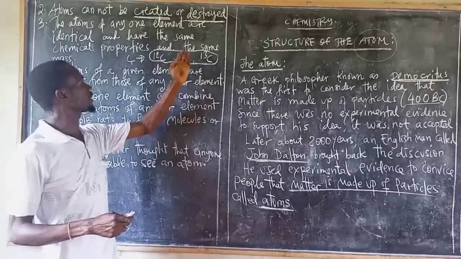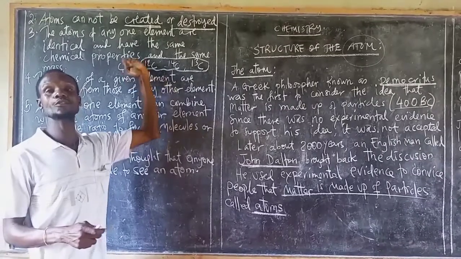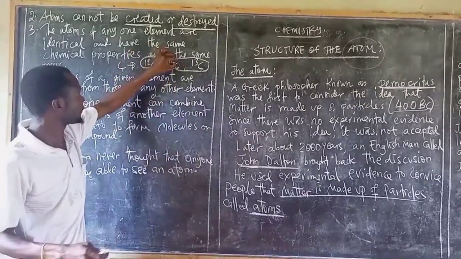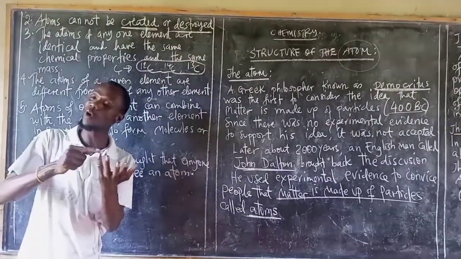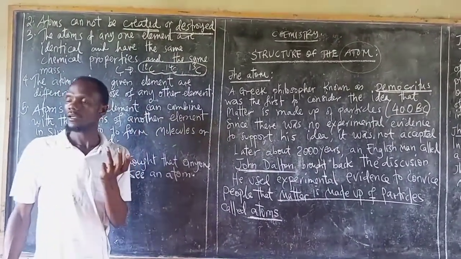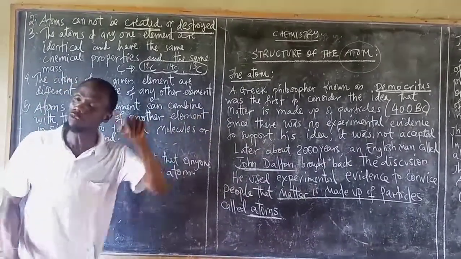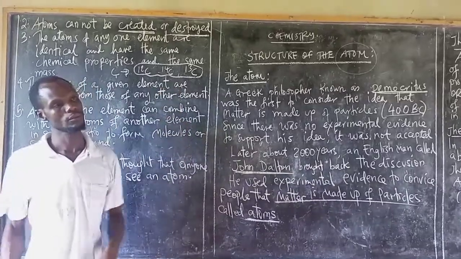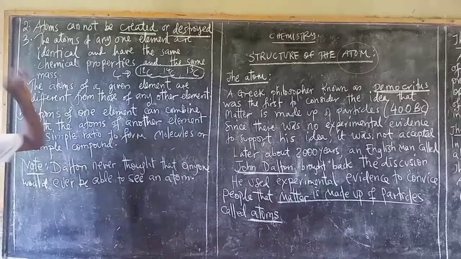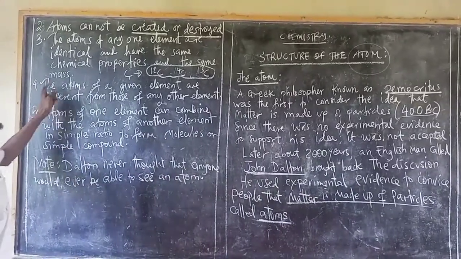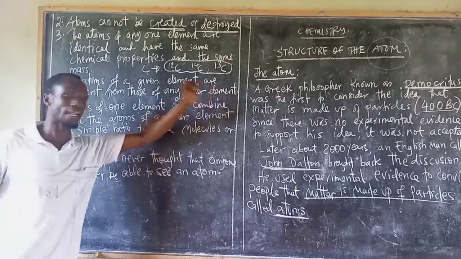Carbon 12, carbon 14, and carbon 13, these are isotopes of carbon. According to Dalton, atoms of the same element have the same chemical properties and also the same mass. And then the first point about atoms, according to Dalton: the atoms of a given element are different from those of any other elements.